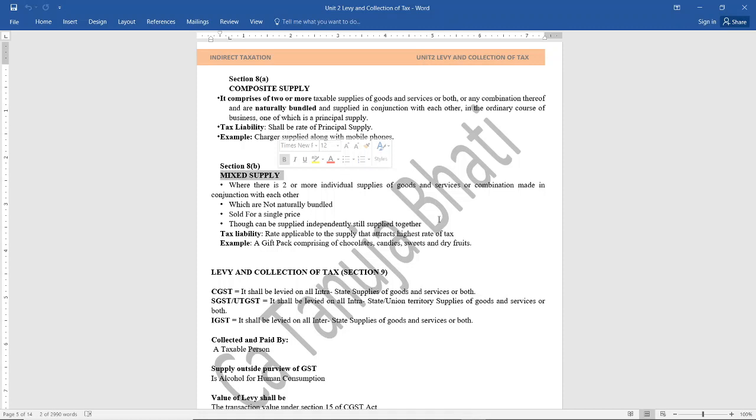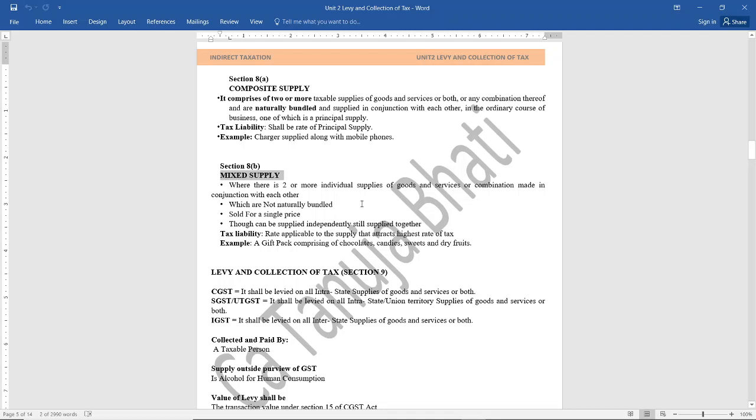Suppose during Diwali or any festive season, you usually have gift packs. When you go to any mart, you usually have gift packs where you have chocolates, dry fruits, candies. There's a combo pack made. This combo pack is made out of different supplies they have brought together. It is not that without chocolates you cannot sell dry fruits, but they have been brought together. So they're not naturally bundled. So they are independent supplies sold together.